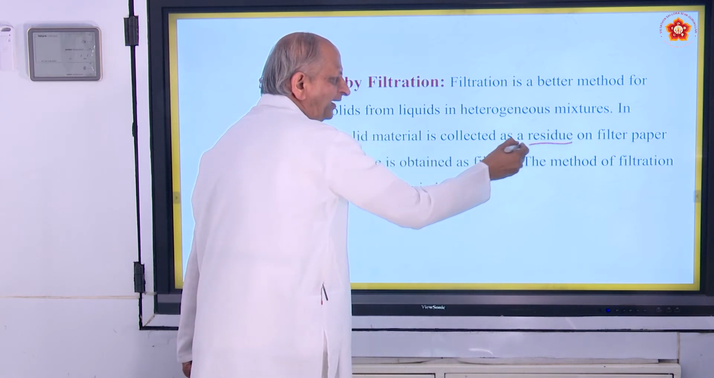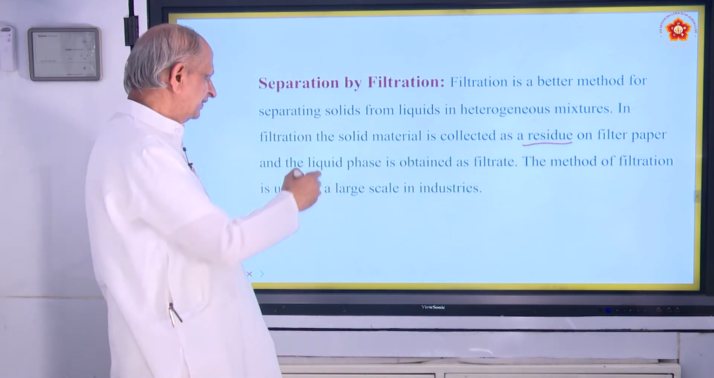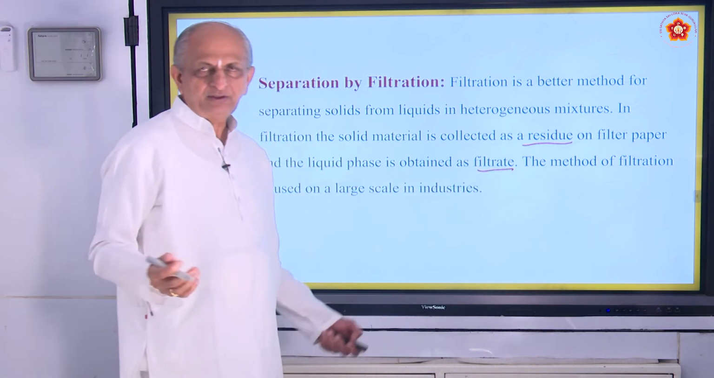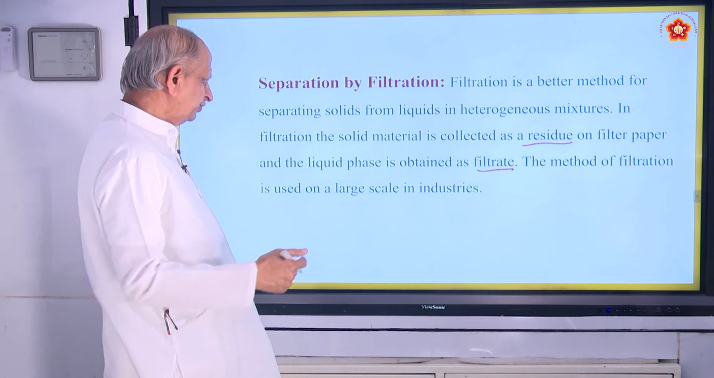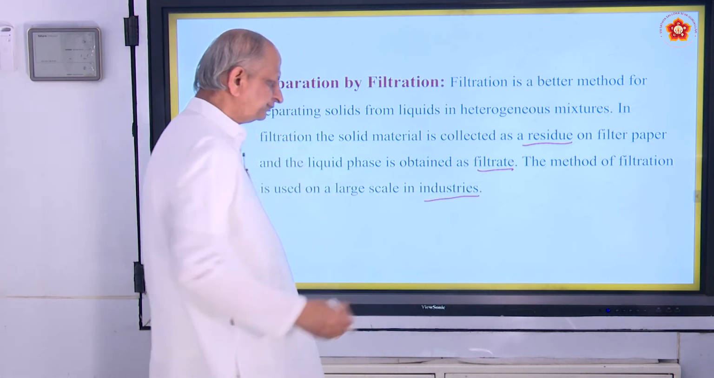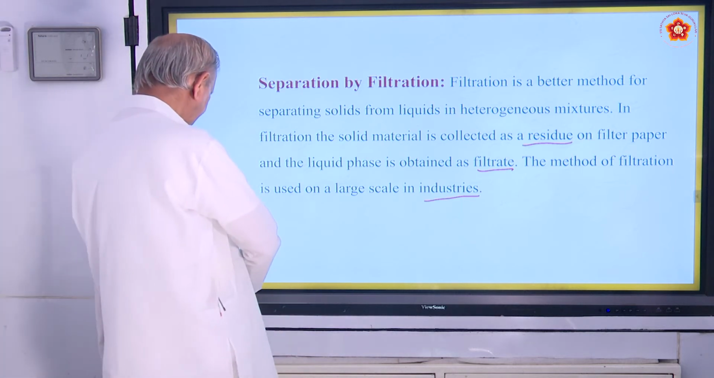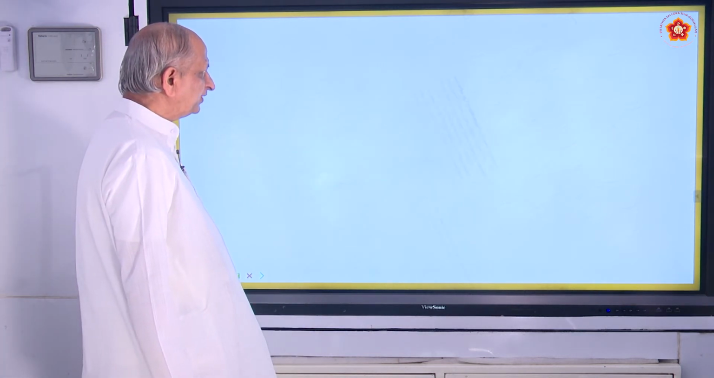What remains in the filter paper on the top is called residue, and the liquid phase obtained, that is collected in the beaker, is called filtrate. The method is used in large scale industries. So, in large scale factories they use this, and this is what is called separation by filtration.